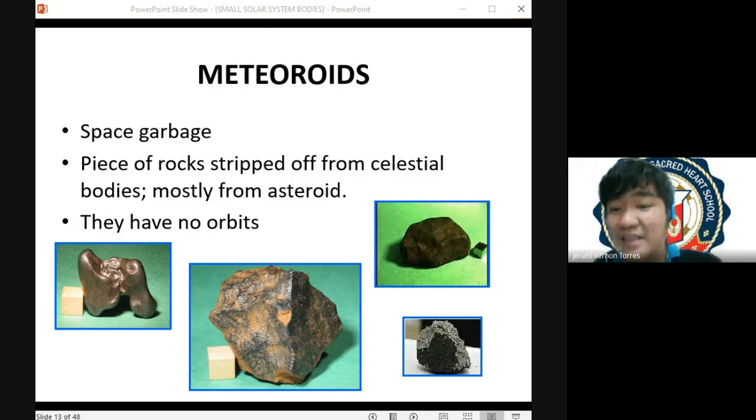This is an example of an exogenous hazard kasi it's due to external forces, no? Hindi siya cause ng internal forces ng planet Earth. So technically, we are speaking of exogenous hazards. Ito yung mga hazards due to the external forces acting on planet Earth.